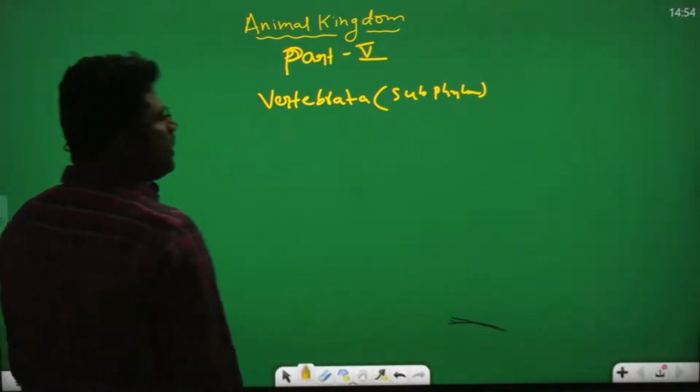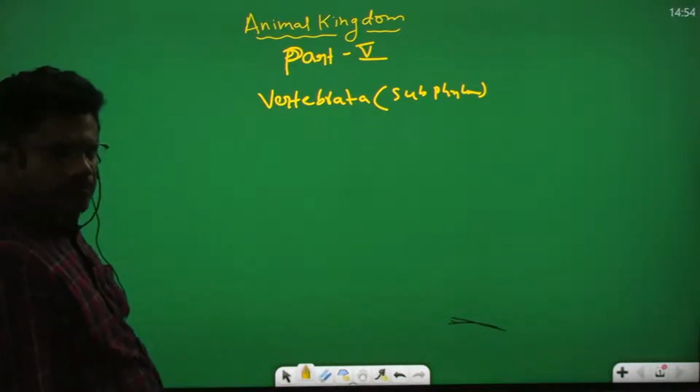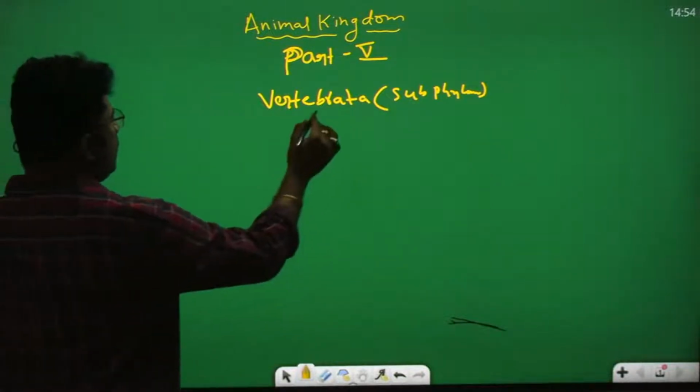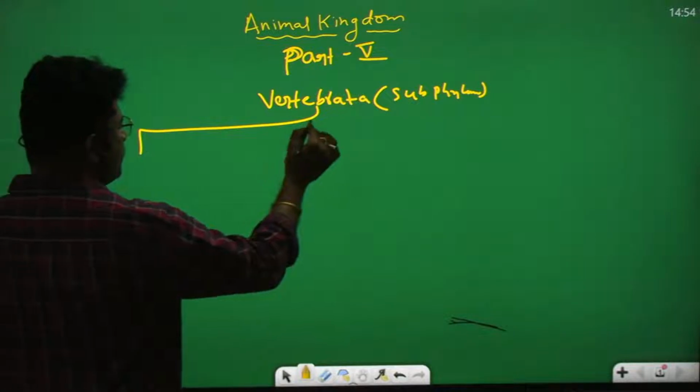Vertebrata is the subphylum. This Vertebrata is divided into 2 divisions.